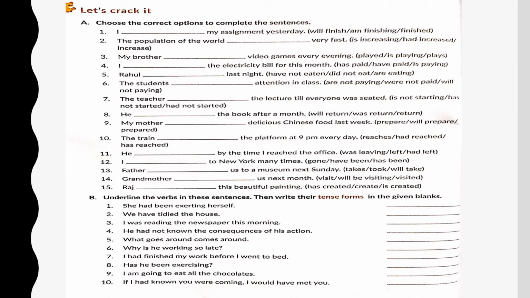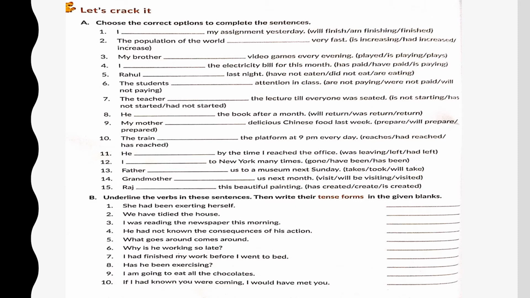A habit. So simple present. Coming to the fourth one, I have paid the electricity bill for this month. Come to the fifth one as well. Rahul did not eat last night. So the rest of the 10 sentences, you're going to do on your own in the textbook itself.